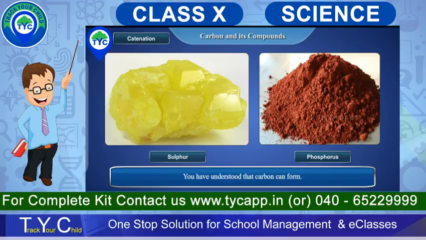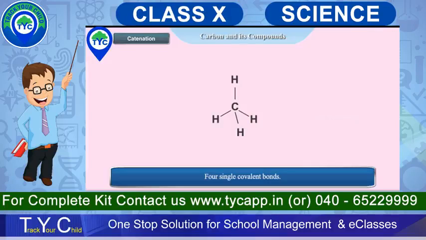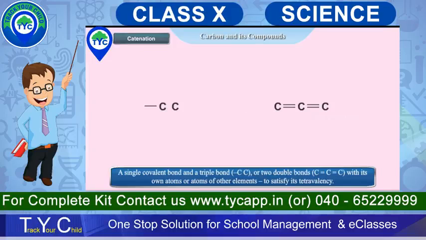You have understood that carbon can form 4 single covalent bonds, or a double bond and 2 single covalent bonds, or a single covalent bond and a triple bond, or 2 double bonds, with its own atoms or atoms of other elements to satisfy its tetravalence.